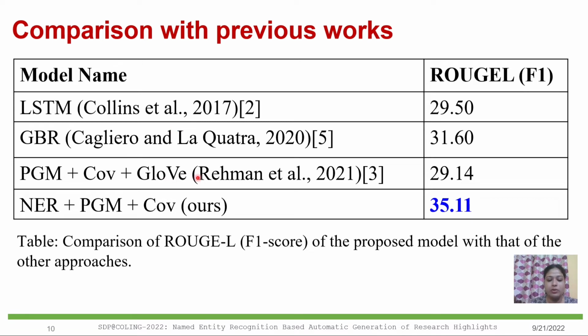Rehman et al. used a pointer generator model with coverage mechanism with GloVe word embeddings to generate research highlights from abstracts. It is showing that our designed architecture, NER-based pointer generator model with coverage mechanism, is able to achieve a significant performance improvement compared to the state of the art.